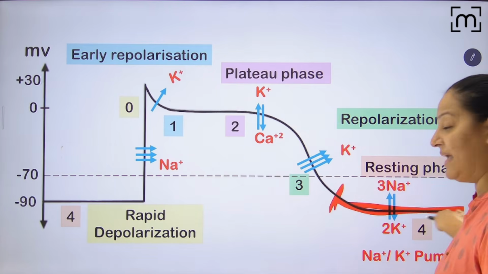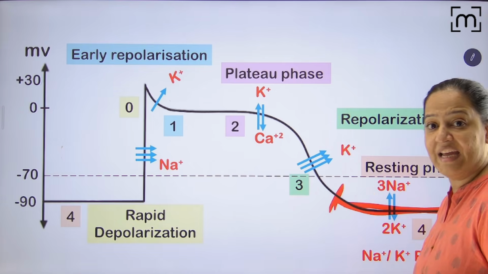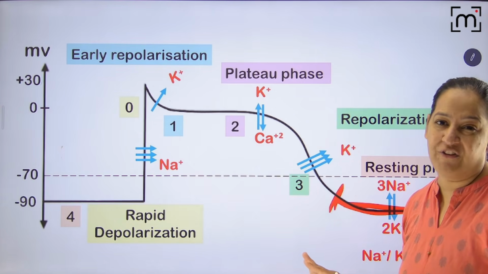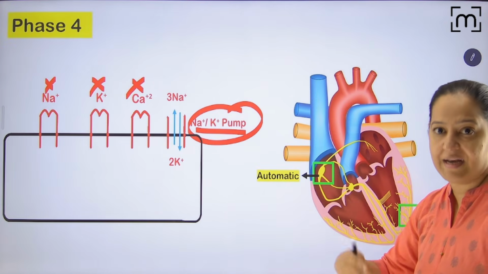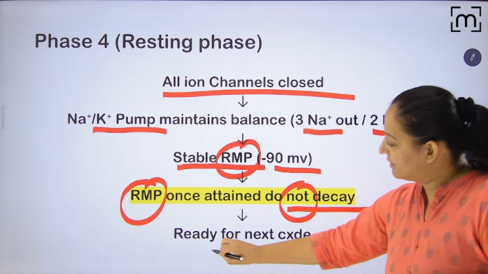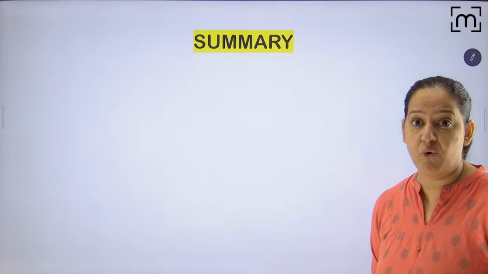So here the RMP, resting membrane potential, is -90. Once achieved, it does not decay unless and until the next impulse comes. And that's why these are non-automatic fibers. They cannot generate the impulse. I will tell you the next one, in which in phase 4 the RMP will decay. So here they are ready for the next cycle. So this is phase 4. I hope I told you all the 4 phases.